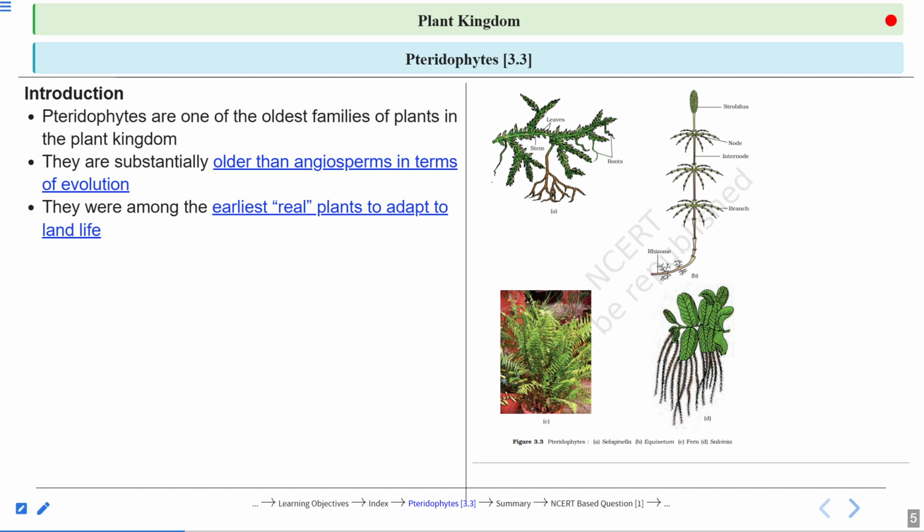They also require water, but not in the same sense as the bryophytes, because these pteridophytes have now shifted totally to the land. These plants were totally growing in the land area, okay? And they have vascular tissue. They have xylem and phloem in their vascular bundles. So the requirement for water is not as important a factor as we see in the case of bryophytes, if you compare both plants, bryophytes and pteridophytes.